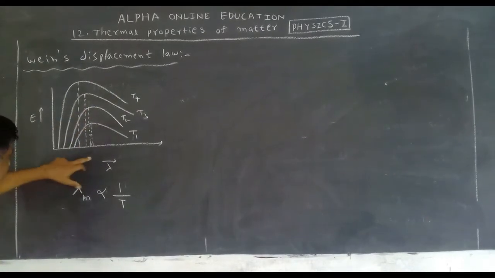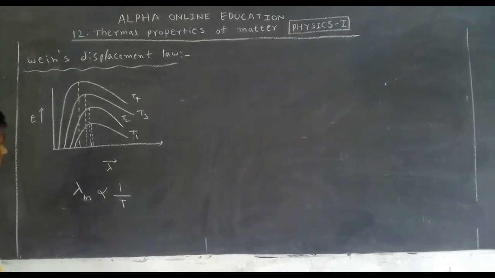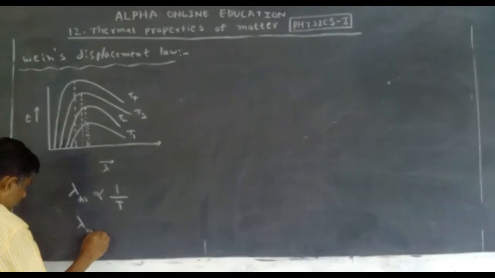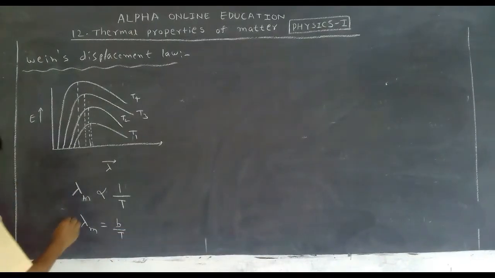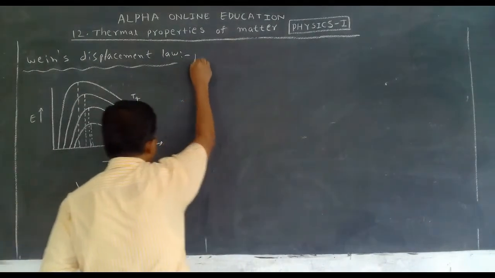Changes in this direction is displacement. This is called Wien's displacement law. If we remove the proportionality, we will get one constant. What is the name of that constant?